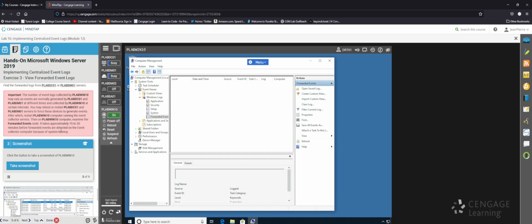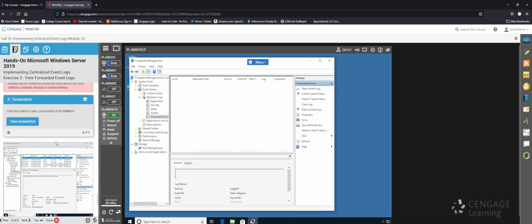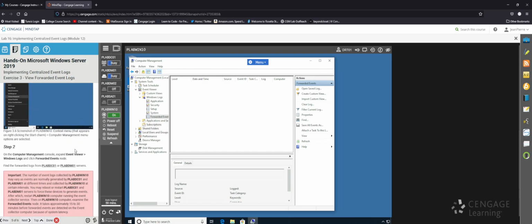And I may have to pause the video for about 15 to 30 minutes just to see the events show up on this machine. Just because for the screenshot we do need to see at least one or two events from those two servers. Or else it's just going to be blank like this.